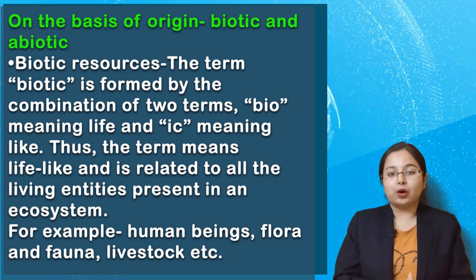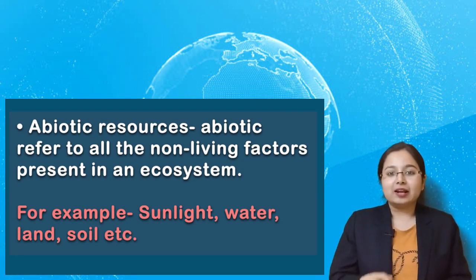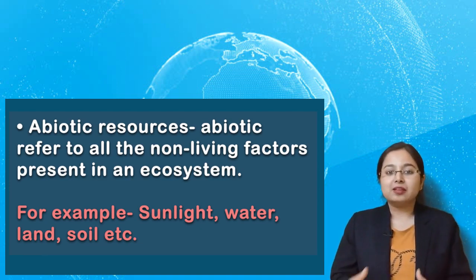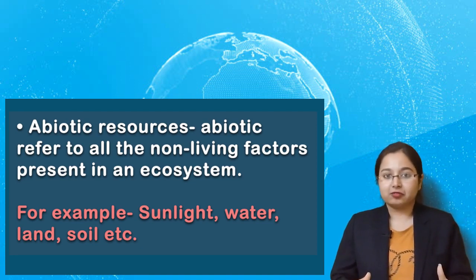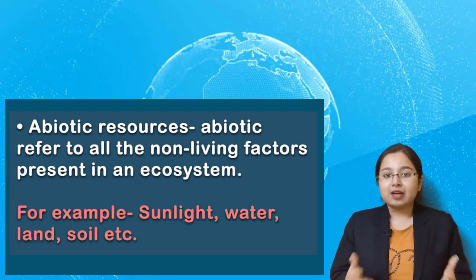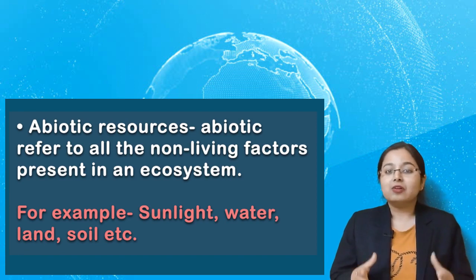Now let's come to the second one, abiotic. Children, from the word only you can identify and understand the meaning. If biotic means the resource that have life, then abiotic means the resources that do not have life, the non-living things. They are called as abiotic. For example, sun, air, wind, water, etc. Means whatever is there around us which do not have life refers to abiotic. Biotic means the resources that have life, and abiotic means the resources that do not have life.